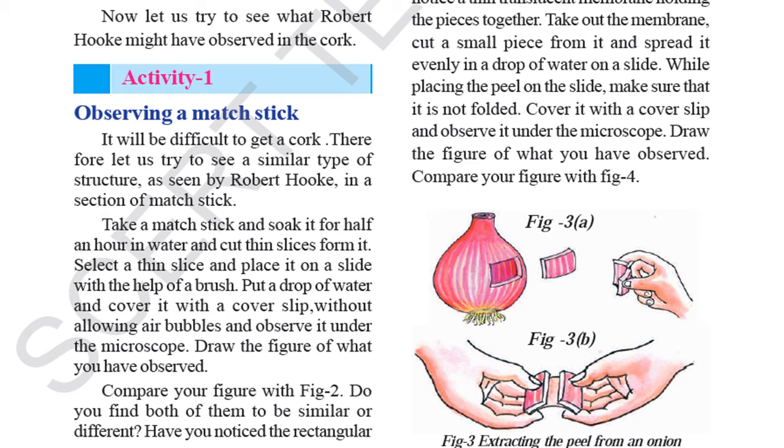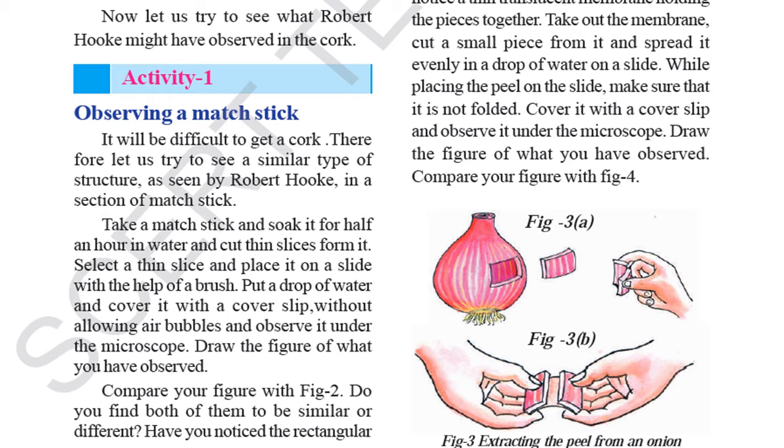How do we do the experiment with the matchstick? It will be difficult to get a cork. Therefore, let us try to see a similar structure as seen by Robert Hooke in a section of a matchstick. Take a matchstick and soak it for half an hour in water and cut thin slices from it. Select a thin slice and place it on a slide with the help of a brush. Put a drop of water and cover it with a cover slip without allowing air bubbles, and observe it under the microscope. Draw the figure of what you have observed.